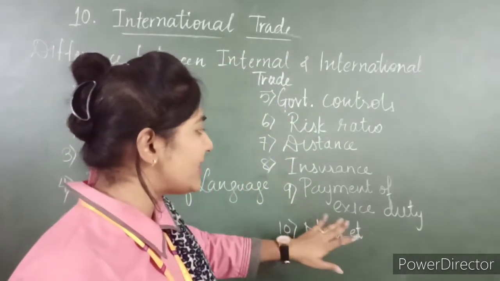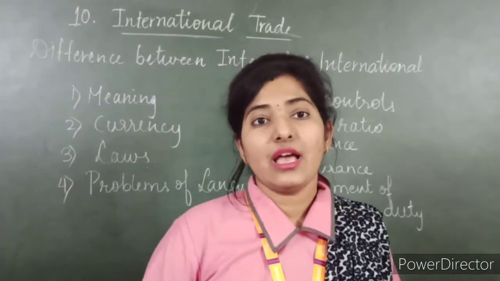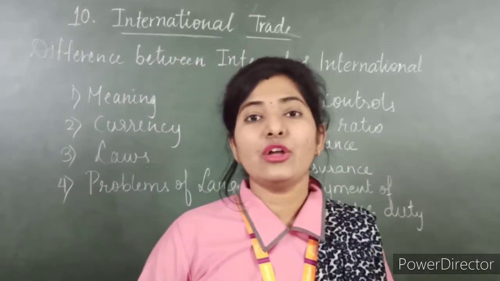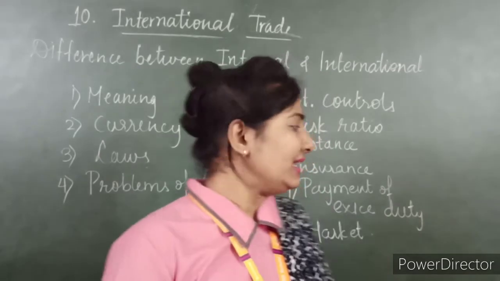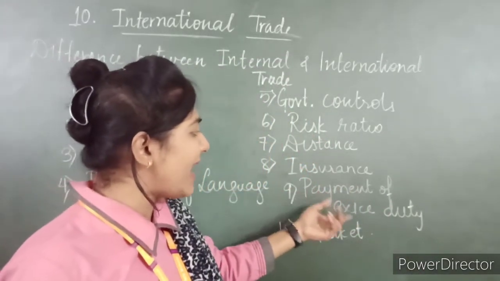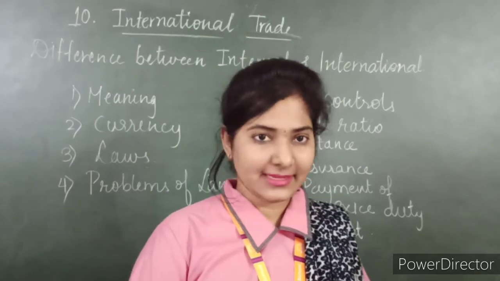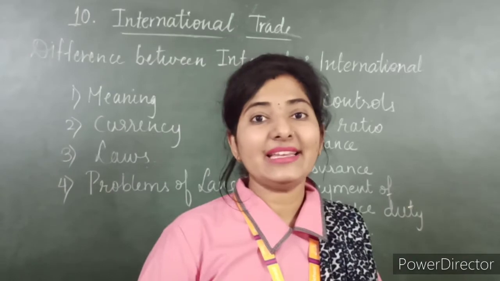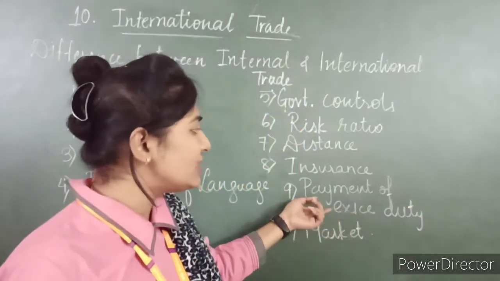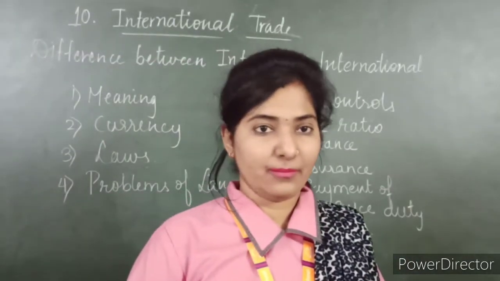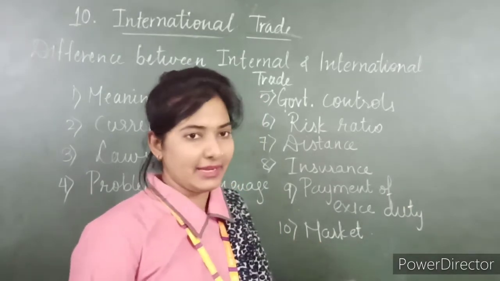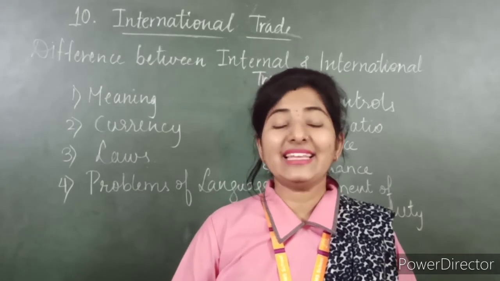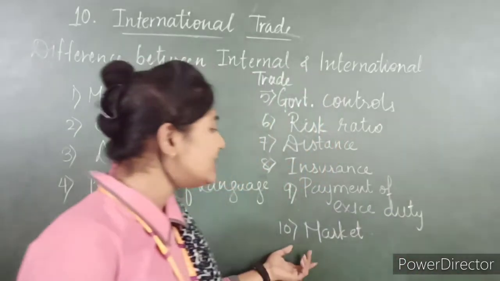Then payment of excise duty. In internal trade, the method of payment of excise duty is not that complicated, and the ratio to pay the excise duty is also very less. But in international trade, this method is very complicated, and even the ratio of the excise duty is also more. Then number 10 is market. In internal trade, market is limited, and in international trade, market is wide.